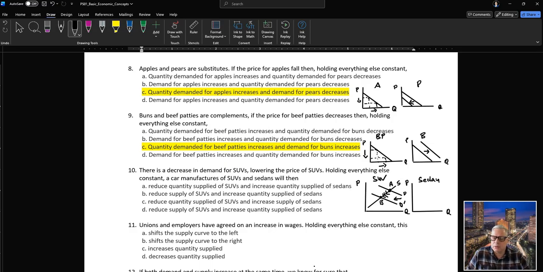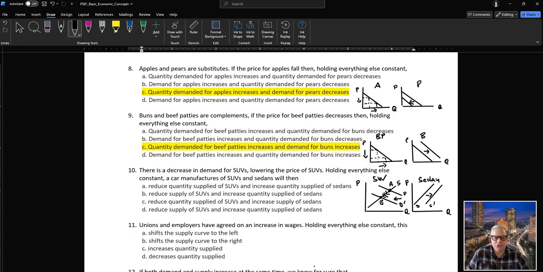Okay, so now the company also produces sedans, so that means all the resources that they now make available from producing fewer SUVs, they can use in order to expand the production of sedans, which is an increase in the supply from S to S prime, because they will increase the supply of sedans no matter what the price is.